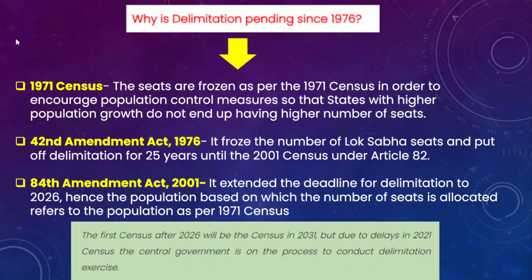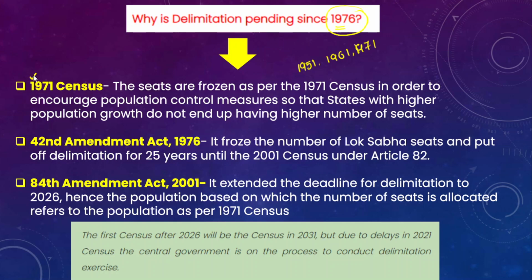Now in this context we need to understand why the delimitation exercise has been pending since 1976. So please remember, earlier we talked about the delimitation exercise that was carried out in 1951, 1961 as well as 1971. However, since 1976 the delimitation exercise has been pending. Now why it is pending, that is what we have to understand.